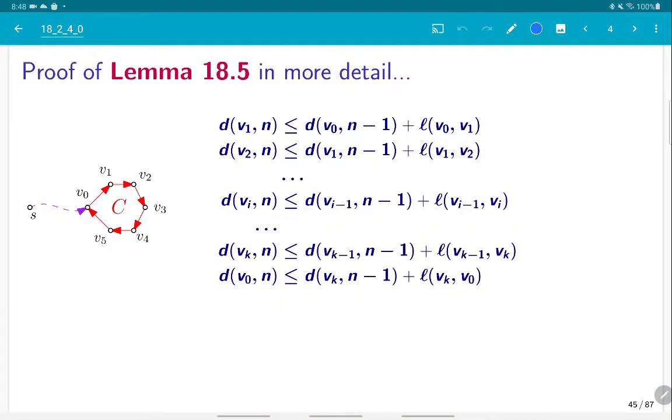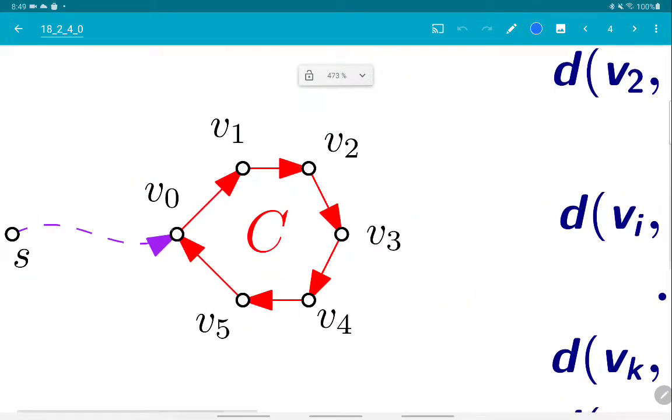So let's look at this negative cycle. For this negative cycle, we can write a system of inequalities. Consider the cycle to be v_0 going to v_1 and so on, going around the cycle, where v_0 is, let's say, the first vertex reachable from s, the nearest vertex to s. It doesn't really matter how we choose it.